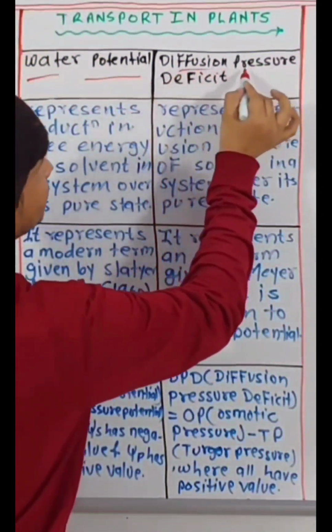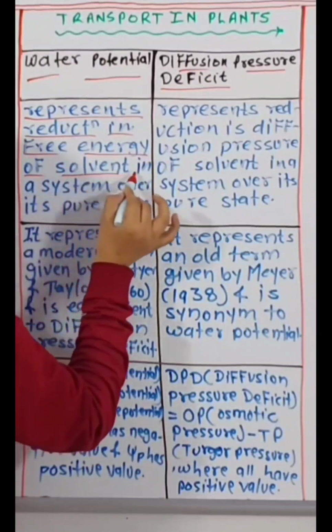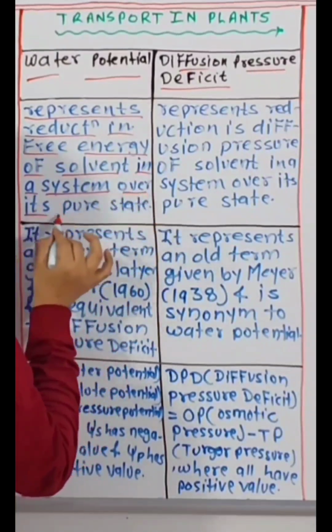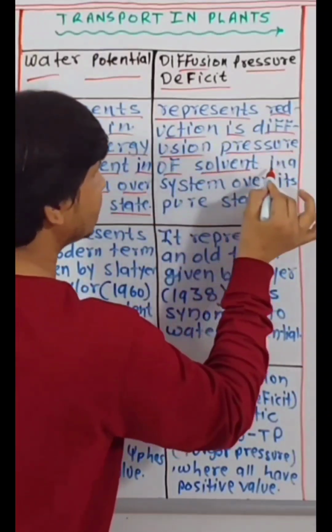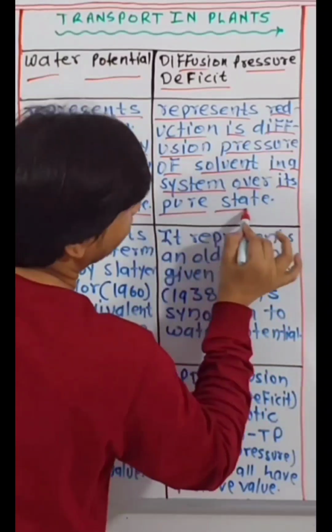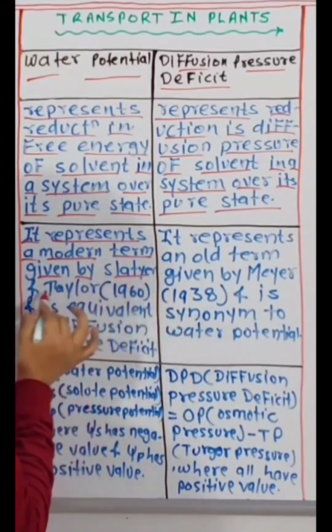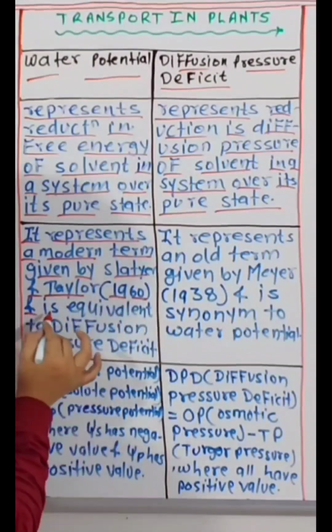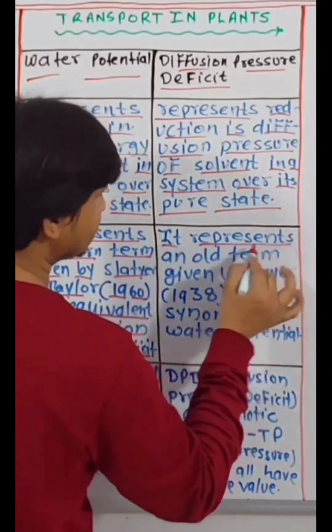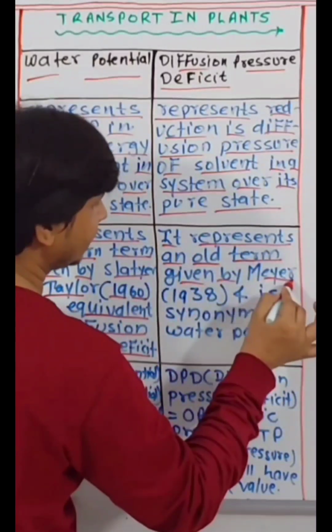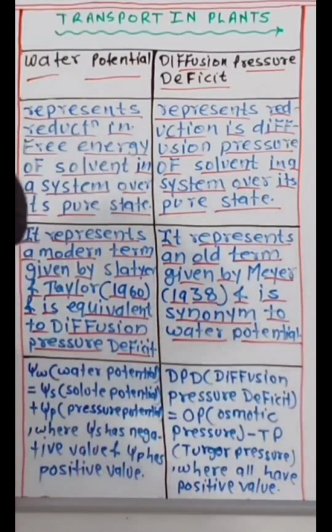Water potential, diffusion pressure deficit. It represents reduction in free energy of solvent in a system over its pure state. It represents reduction in diffusion pressure of solvent in a system over its pure state. It is a modern term given by Slatyer and Taylor in 1960 and is equivalent to diffusion pressure deficit. It is an old term given by Meyer in 1938 and is a synonym of water potential.